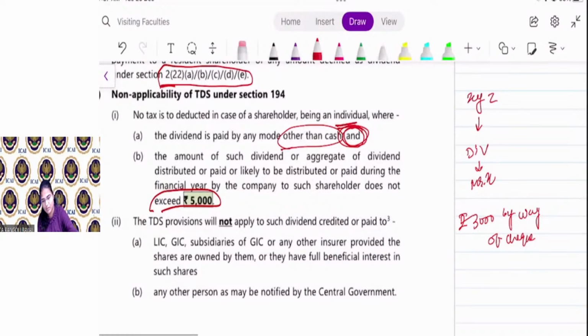Quickly give your answer. No. The TDS is not required to be deducted as the amount is less than 5,000. The dividend amount is less than 5,000. It is 3,000, and the payment mode is check, that is other than cash.